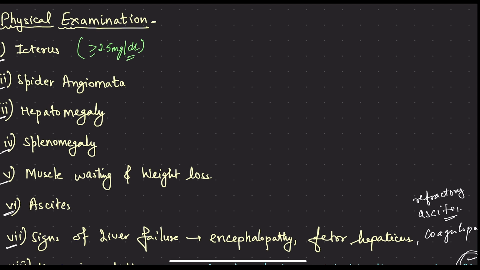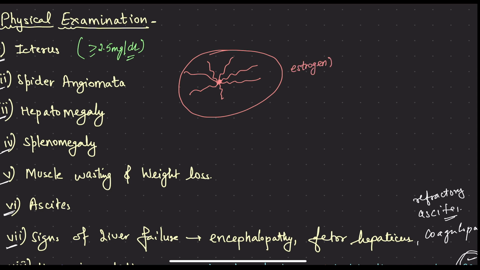Then there is the spider angiomata. Spider angiomata is basically dilatation of the arterioles. There is a pinhead-sized central arteriole, and peripheral arterioles or capillaries arise from the central arteriole and take the form of a spider. It is basically because of estrogen. It is postulated so, or hormonal imbalance.